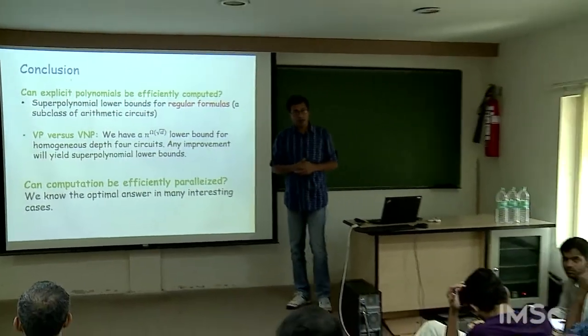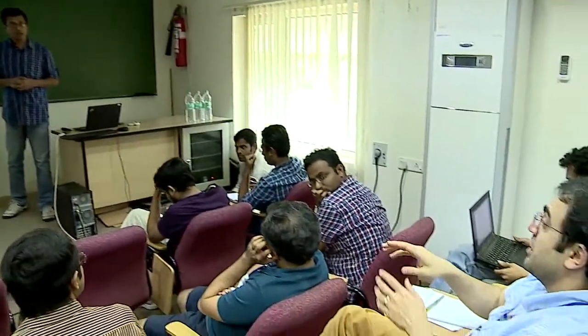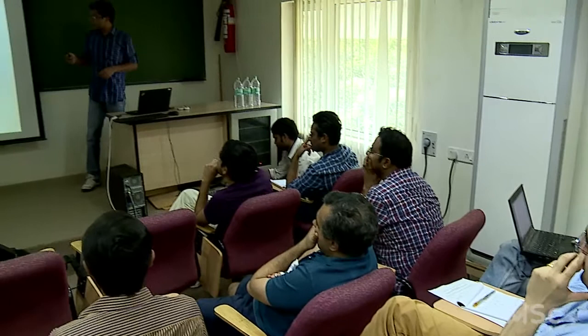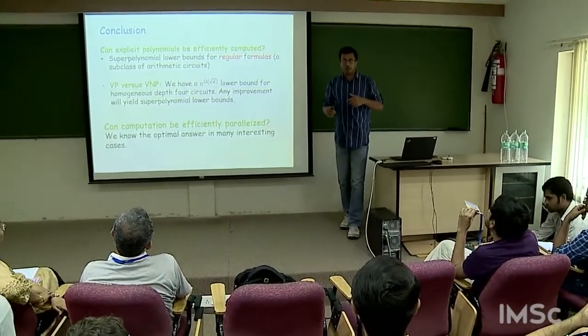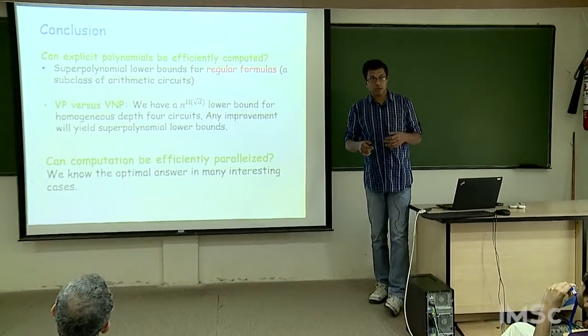So I think you briefly alluded to the fact that if you get better lower bounds, like let's say you get lower bounds separating VP versus VNP, that would have connections to obtaining a deterministic polynomial time algorithm. Can you elaborate a little bit on what exactly the connection is? The connection actually uses something stronger, that you need to prove exponential lower bounds.